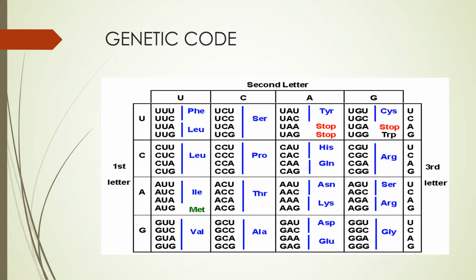Here with the red ink, 3 are represented, and in front of these 3 genetic codes it is written stop, stop and stop. What does stop mean? You will get it while going through the features of the genetic code. Out of 64 in total, 3 are the stop codons. We will get to their role.